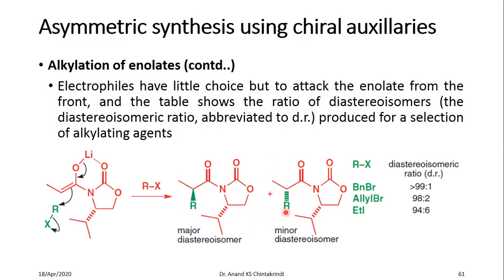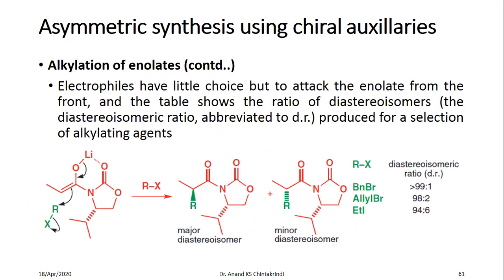So when this particular electrophile is attacking, it is attacking from above the plane. Therefore, this bond, which is a solid bond, is towards you, that is above the plane of the paper. And although you may still get a minor diastereomer, wherein this is below the plane of the paper in this case, or below the plane of this.